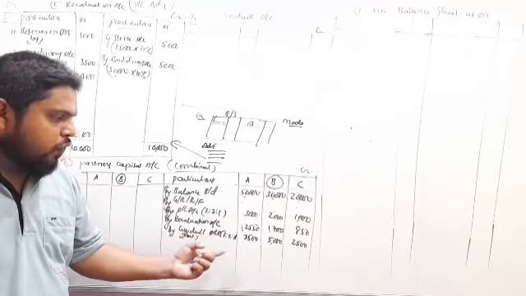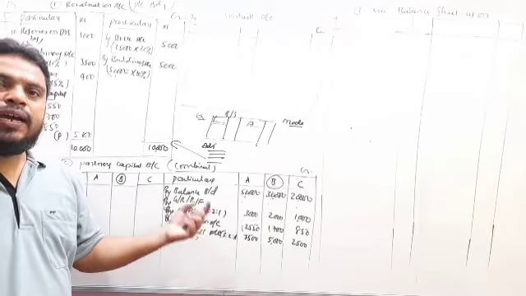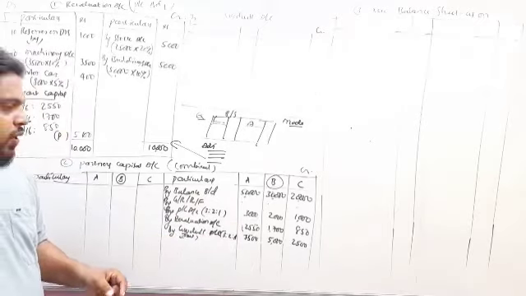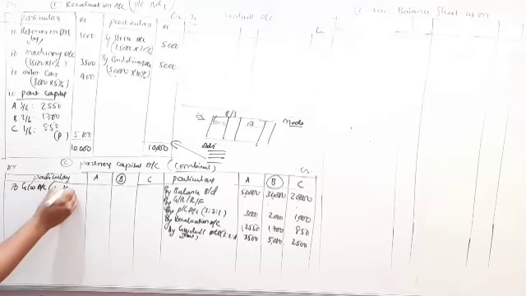Total goodwill of the firm is raised and written off. Written off, we have to record on the debit side. So this is the goodwill account written off.